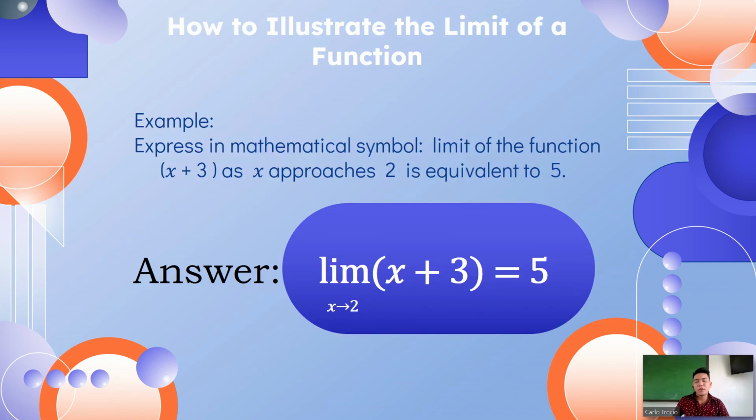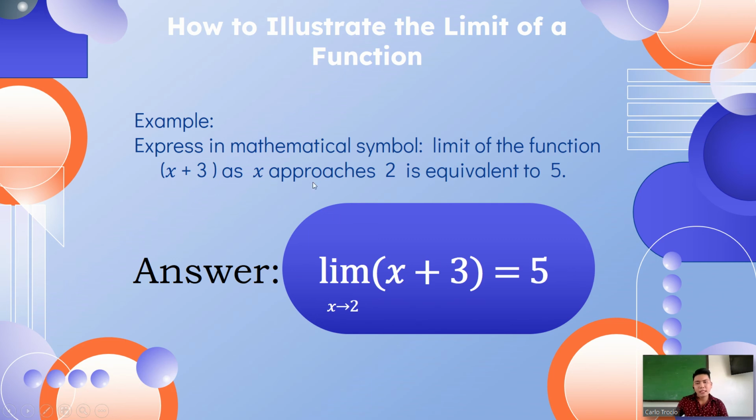For example, let's write this expression, written in words, in mathematical symbols: limit of the function x plus 3 as x approaches 2 is equivalent to 5. So for limit, just write lim here, and next to it is the function x plus 3.